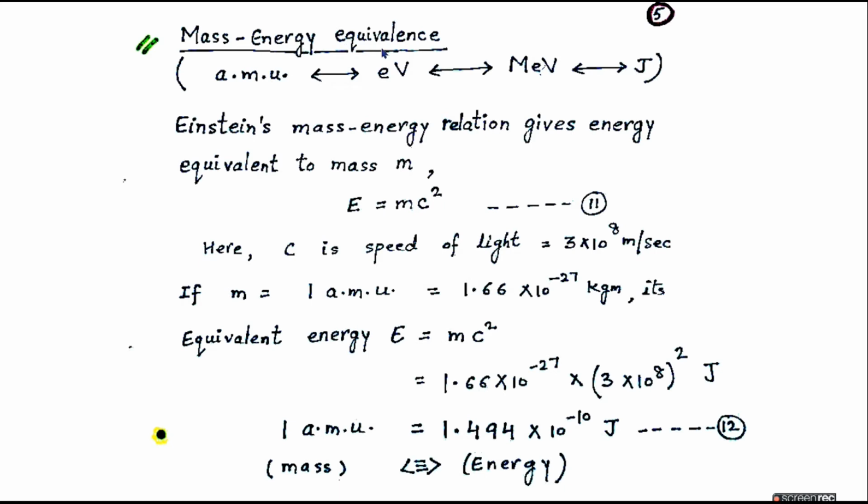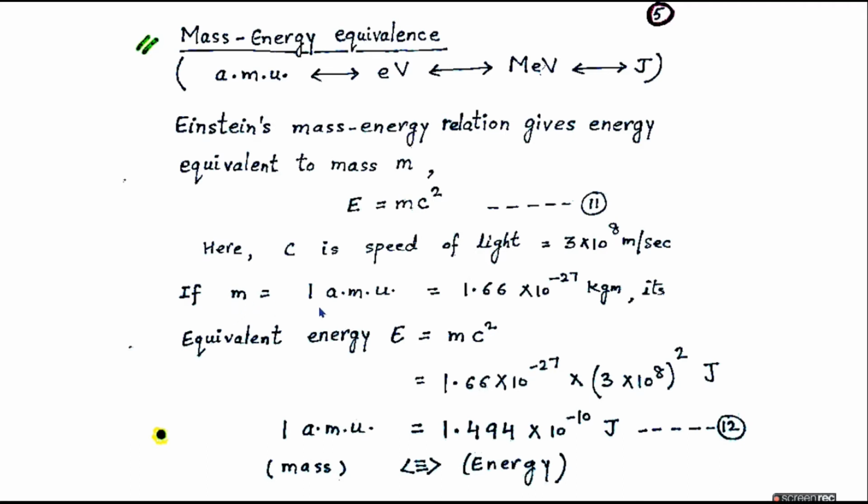Mass energy equivalence. Here we are trying to see how the unit of mass and energy can be used interchangeably using Einstein's mass energy relation, where the energy is equivalent to mass multiplied by c squared, where c is the speed of light, 3 into 10 raised to power 8 meter per second.